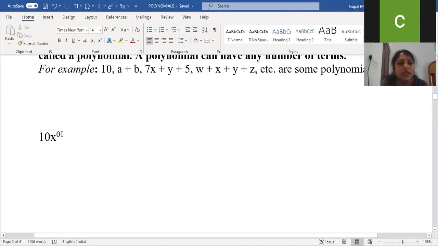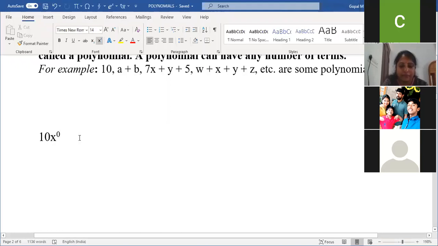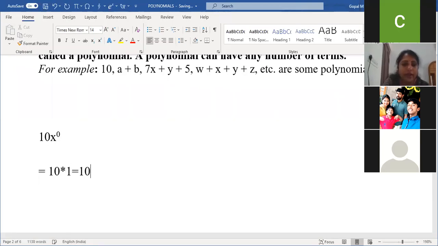Then what is the degree of a constant number, a constant polynomial? 1, ma'am. Again you are telling 1. See, 0. That is nothing but 10 into 1. 10 into 1 is what? 10. x to the power 0 is 1. 1 into 10 is 10.